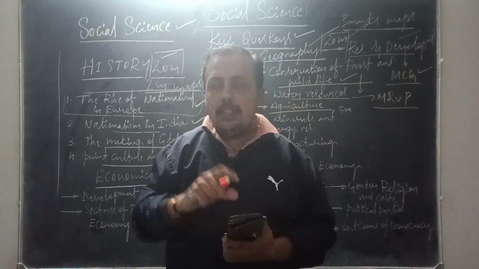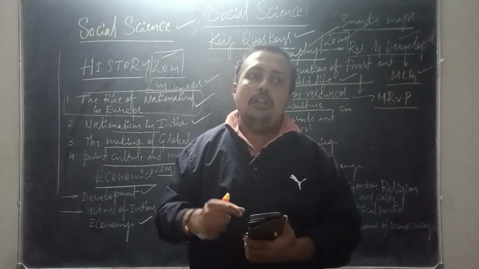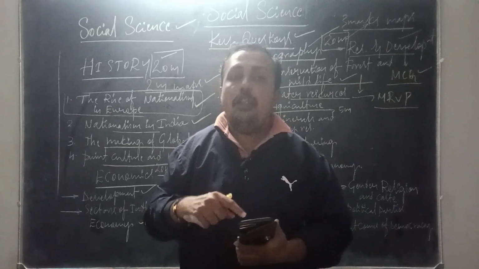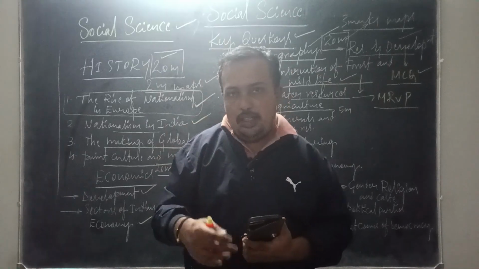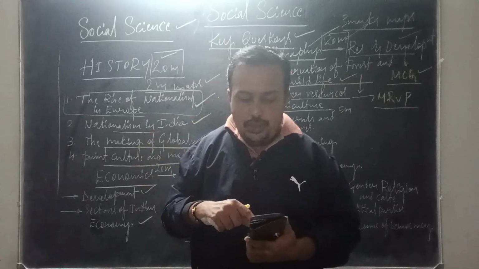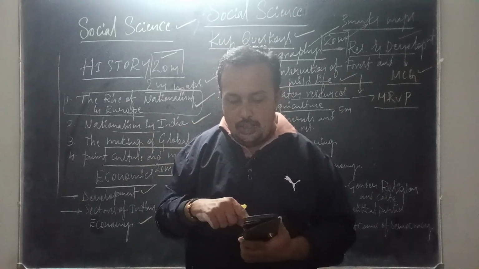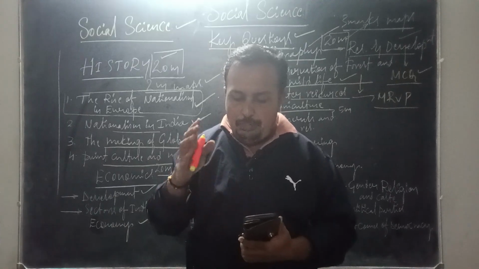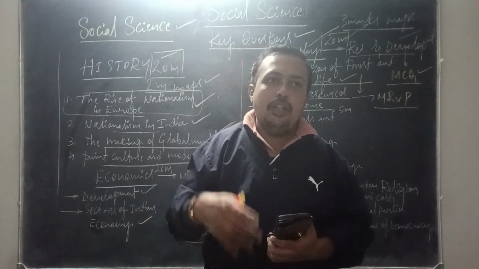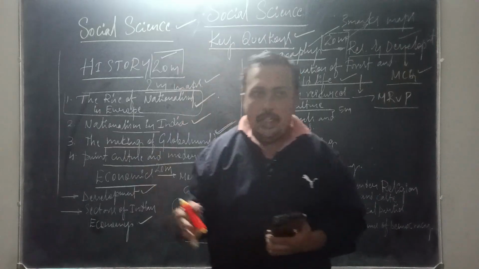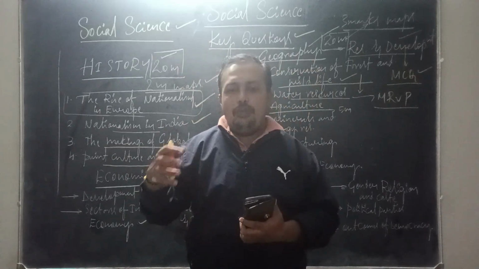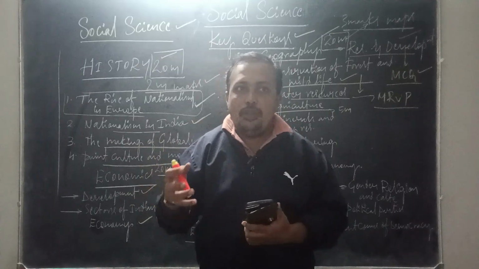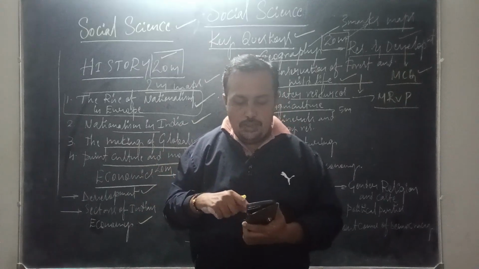Whereas pulses is very important, so regarding pulses we need to concentrate in this chapter. The uses of oil seeds is another question which comes from this chapter for 2 marks. And we need to know about the plantation crops like coffee, rubber and tea. What are the climatic conditions required for growing these crops, we need to know once.